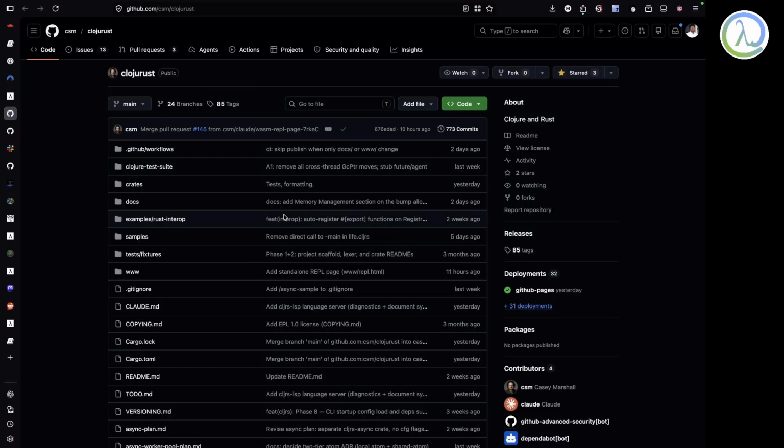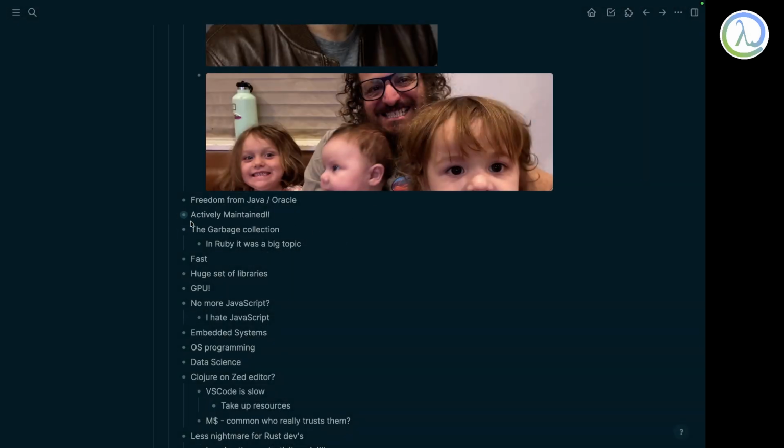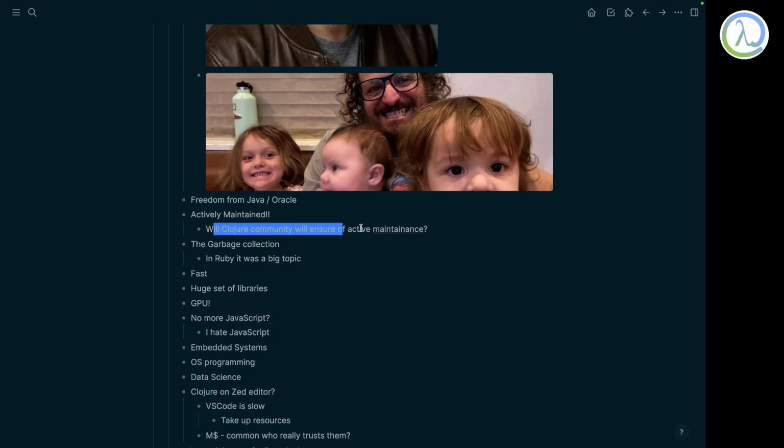If you look, the last commit was like 10 hours ago. It seems very promising. It's in alpha state. I don't know if the Clojure community will ensure active maintenance. Look, Clojure Together is giving money for this project and that project. I feel like they need to contact this guy, give him money, and make this stuff part of Clojure. And let me tell you why. I'll keep telling you why and the potential of CLJRS.